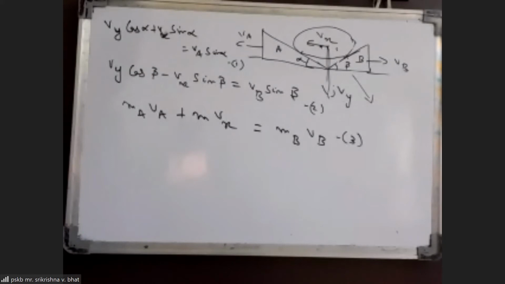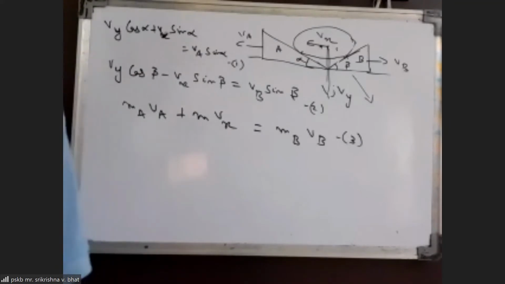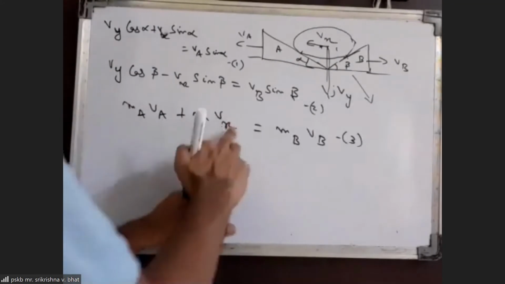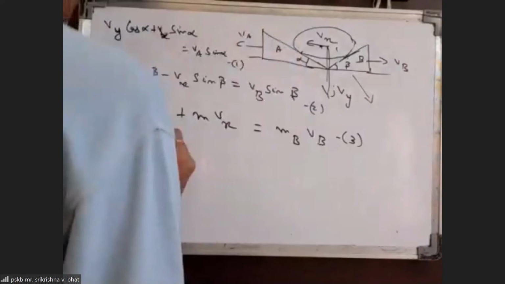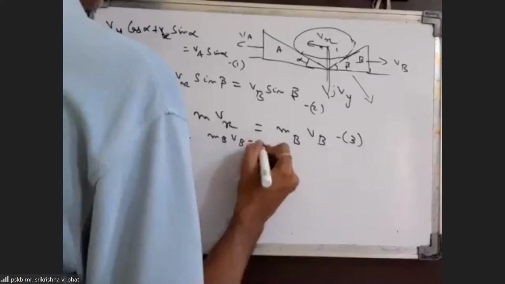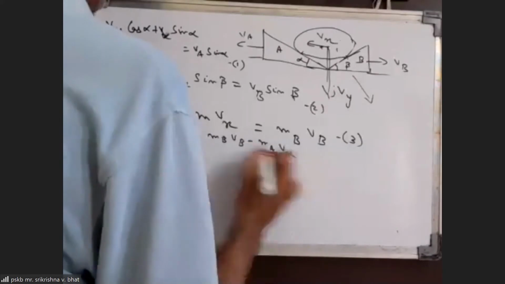We have to eliminate basically Vx and Vy from these two equations, and then we have to get a relation in only Va and Vb. We can eliminate Vx right away from this equation itself. We can write Vx as it is (MbVb minus MaVa), divided by M, right?